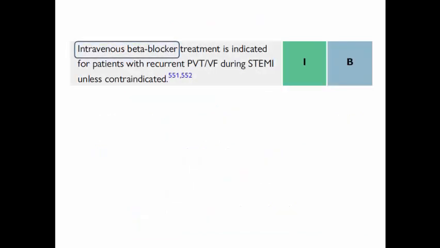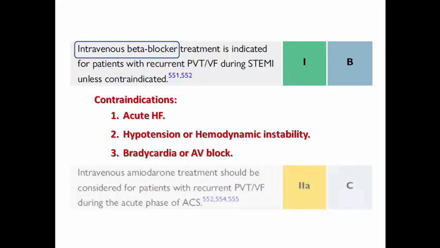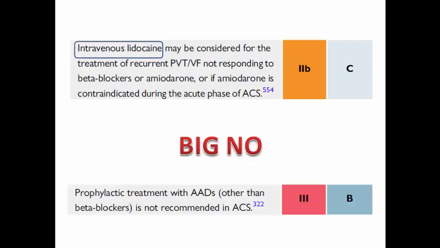So the recommendation here is that an intravenous beta blocker is a class 1 indication for patients with recurrent polymorphic VT or VF unless contraindicated, like acute heart failure, hemodynamic instability, bradycardia, or AV block, and intravenous amiodarone is class 2A for those patients. Lidocaine is class 2B if the amiodarone and beta blockers are not effective or there is a contraindication. And the big no: prophylactic treatment with antiarrhythmics other than beta blockers is not recommended. They are only used for treatment.